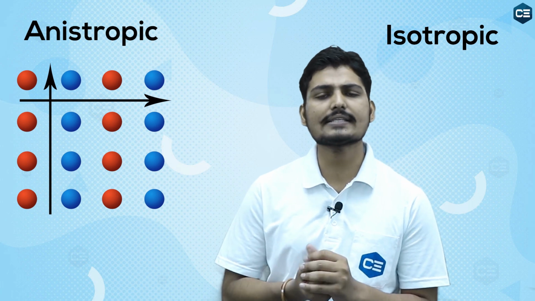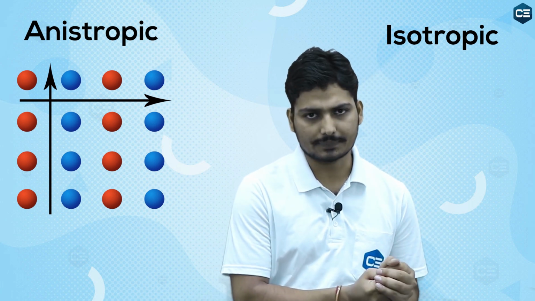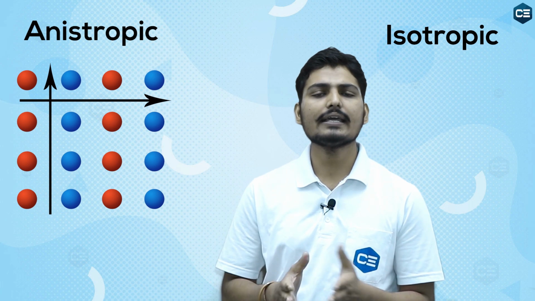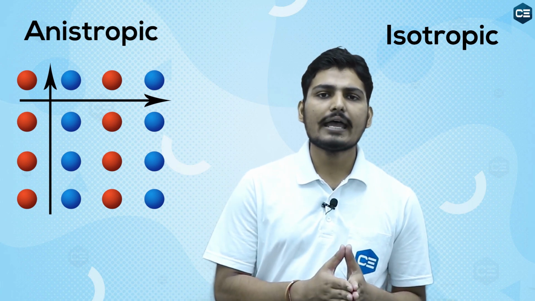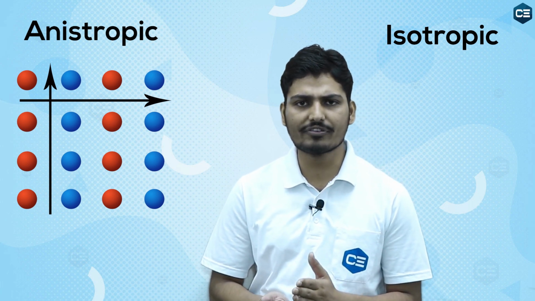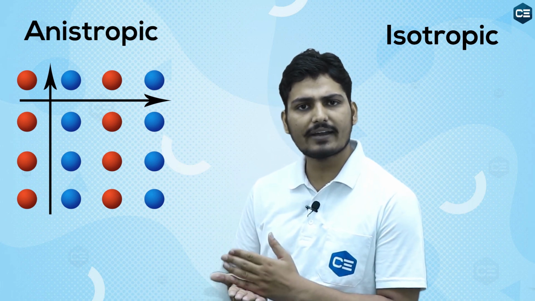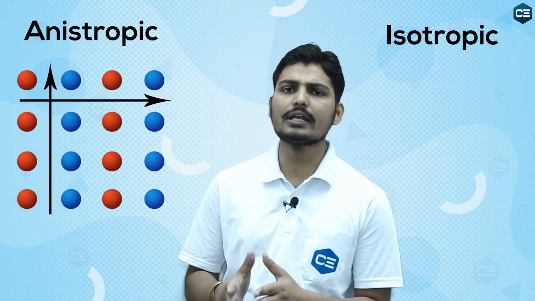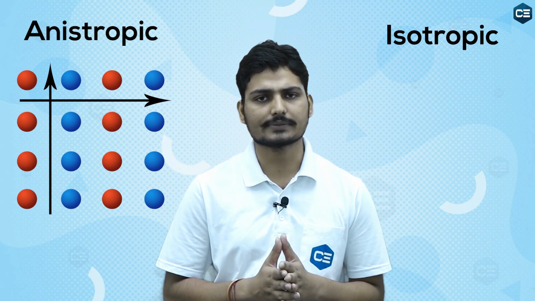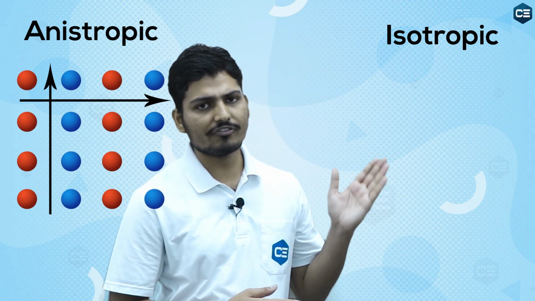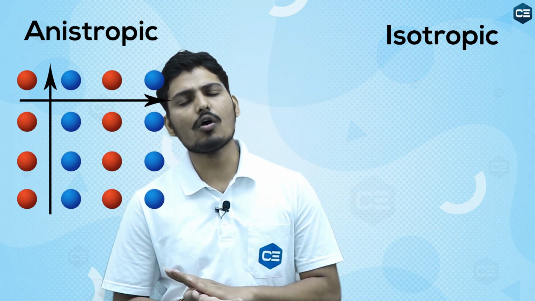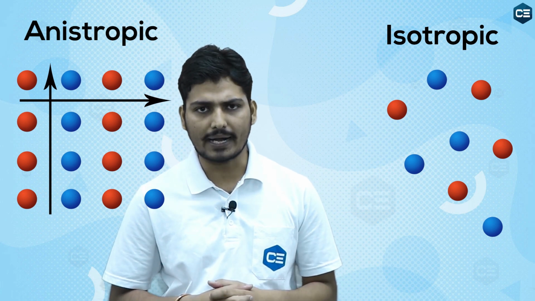This is known as anisotropic nature. So we can say that crystalline solids have different values of physical properties in different directions due to the regular arrangement of particles, while in amorphous solids there is no regular arrangement of particles.